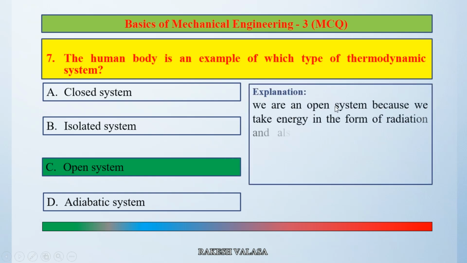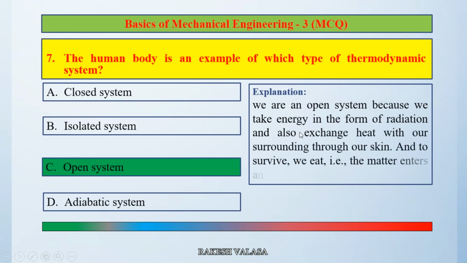We are an open system because we take energy in the form of radiation and also exchange heat with our surrounding through our skin. And to survive, we eat. That is, matter enters and exits our body. So the correct answer is option C, open system.